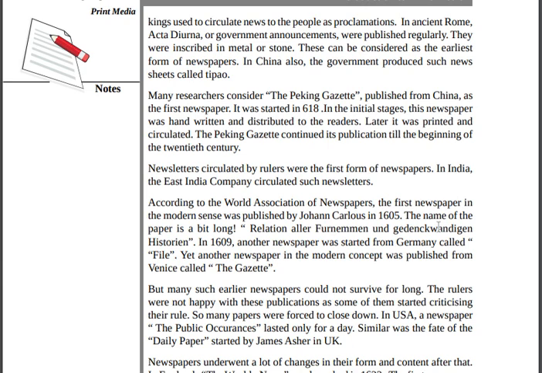So in the beginning, the newspaper was handwritten and distributed to readers. Later, it was printed and circulated.